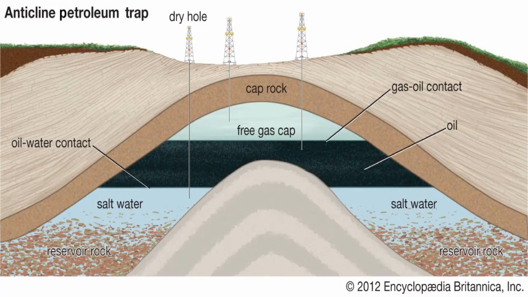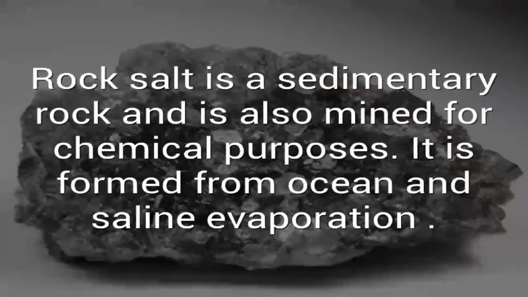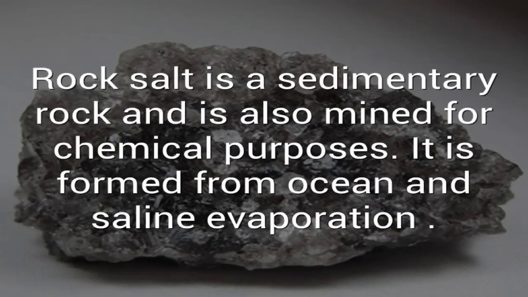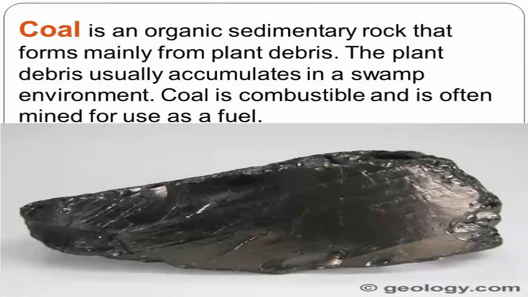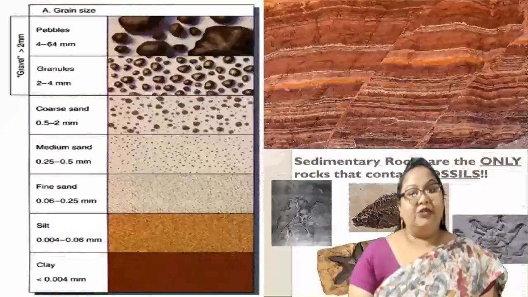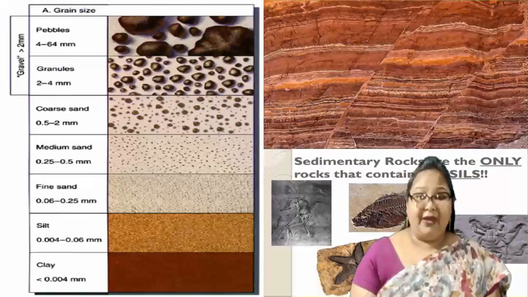Petroleum is a product of decayed vegetation and plant remains. Most of the petroleum of the world oceans is from sedimentary rock. Rock salt is formed by evaporation in saline lakes. Coal is really a biochemical rock, very rich in carbon. Now we are going to study about the characteristics of sedimentary rocks.